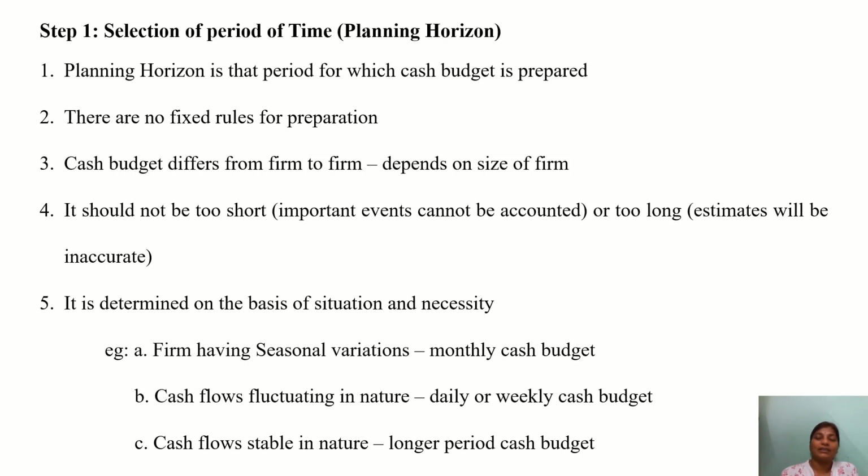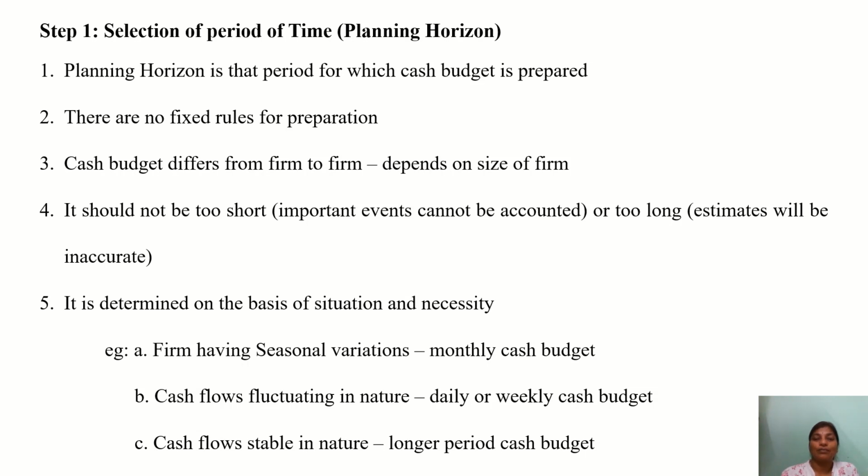Basically the factor taken into consideration is the size of the firm. It should not be too short or too long. When it is too short, the important events cannot be accounted for properly. If it is too long, the estimate may go wrong or be inaccurate. Now the cash budget is basically determined on the basis of situation and necessity.